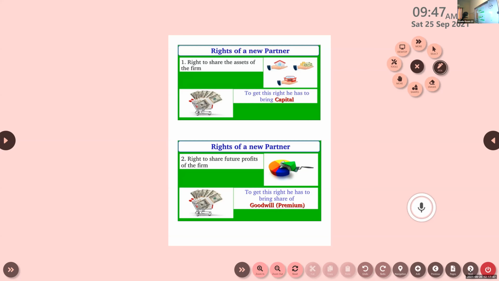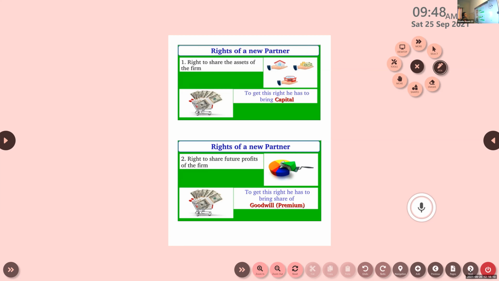Is that clear? Right to share the assets. If the new partner wants to enjoy this right to share the assets, then he should bring his share of capital.